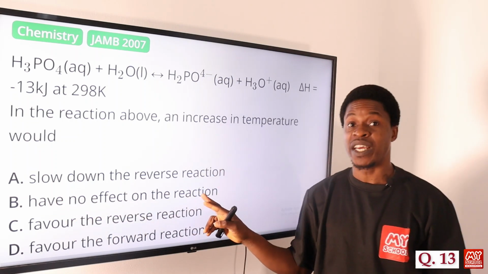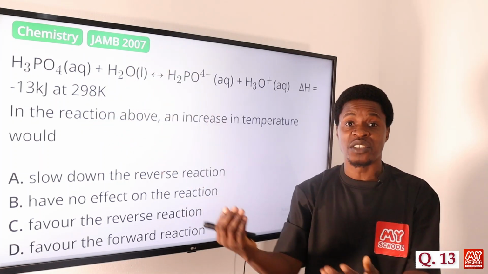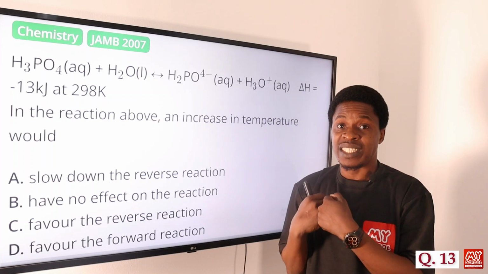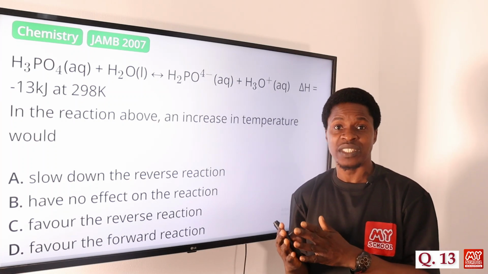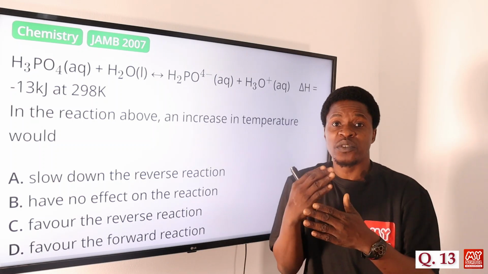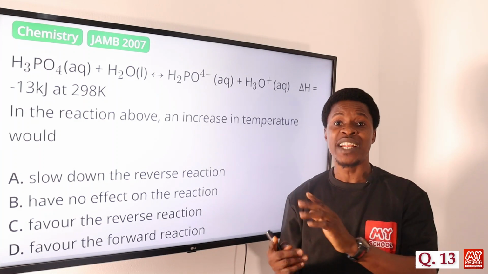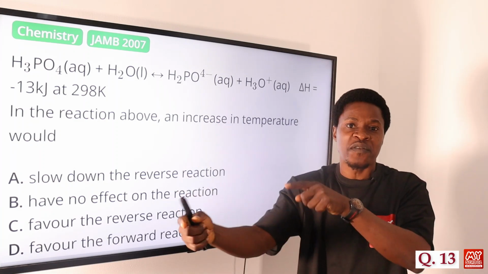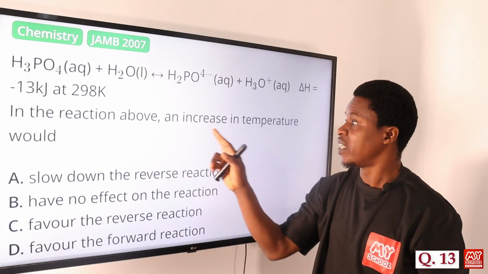Of course, it's going to have an effect, because more heat is given out, so the equilibrium position has been altered. The system will need to adjust according to Le Chatelier's principle in order to cancel the effect of the change in temperature.